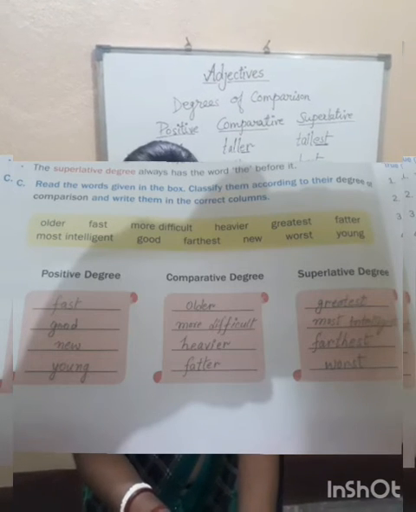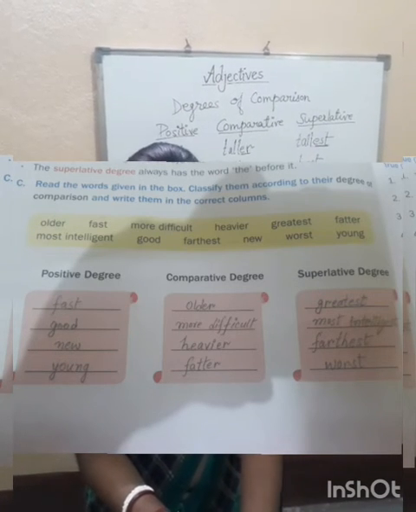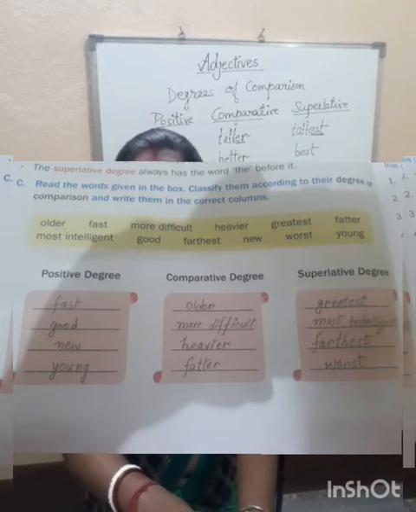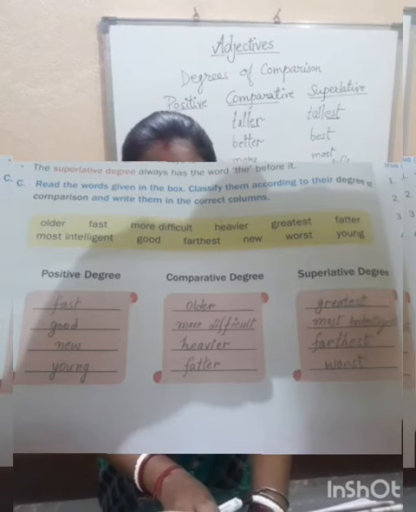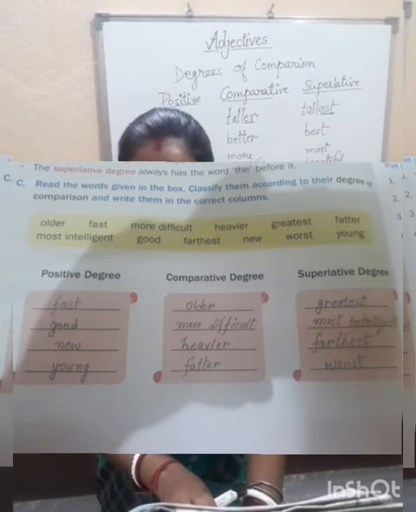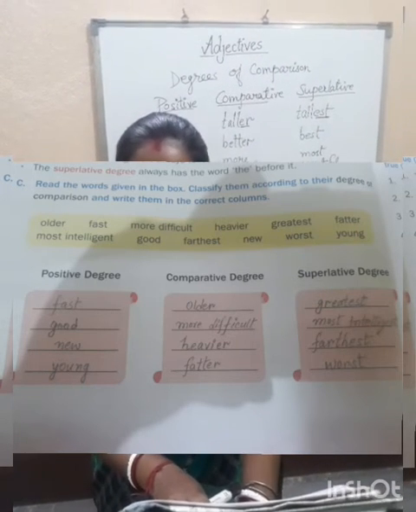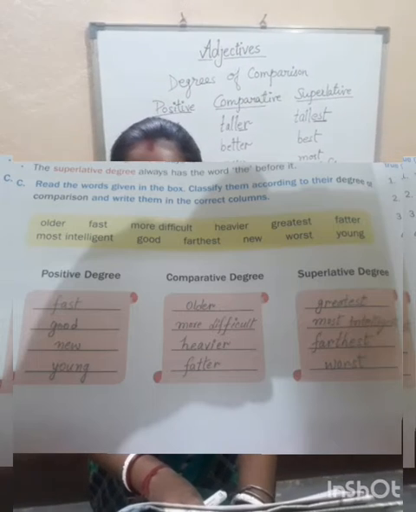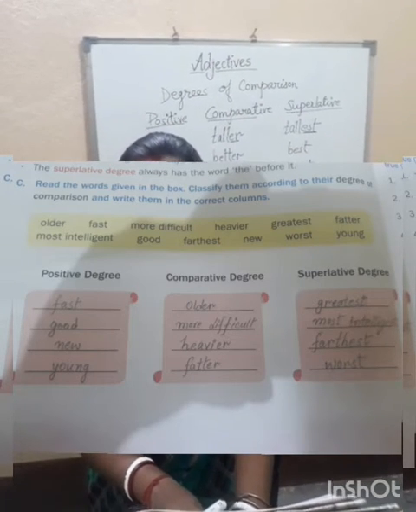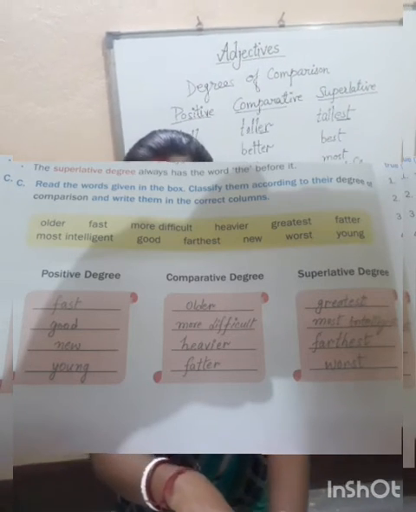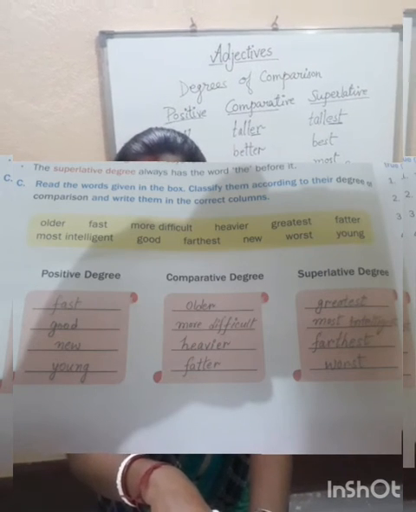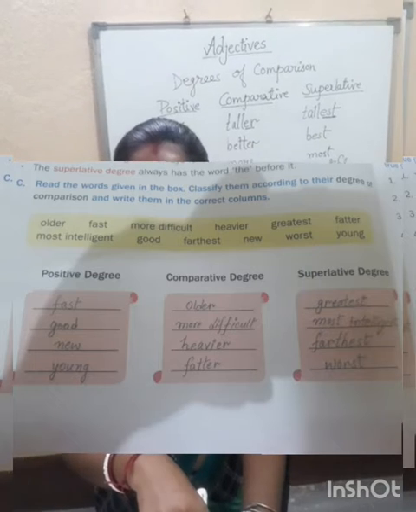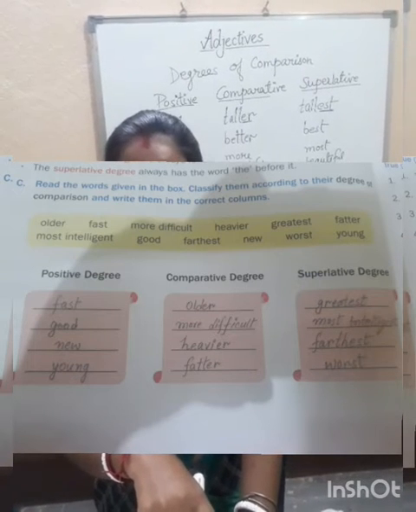Next one is fast. It is positive degree. More difficult. More comes in comparative. Just now I said, so more difficult will be comparative degree. Heavier, again er. Actually, if there is y at the end, the positive word is heavy, H-E-A-V-Y. In place of y, we remove y and we use I, and then we add er.